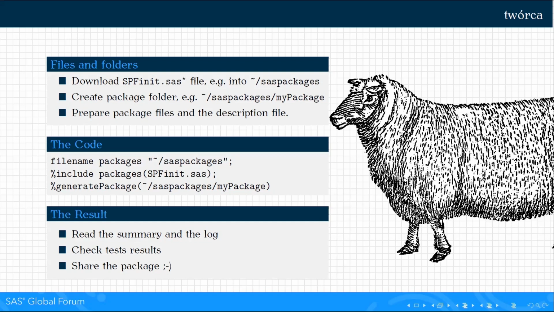data, and you need to create a so-called description file, which contains metadata for the package. And then you just execute those 3 lines of code. The first 2 of them are enabling the framework. The third one generates the package. And the final step is to check the results of the process. You can read the summary and the log of the session in which you are generating the package, and you can check the test results, because the functionality of testing is also provided with the framework. And if everything is okay, you can share the package.